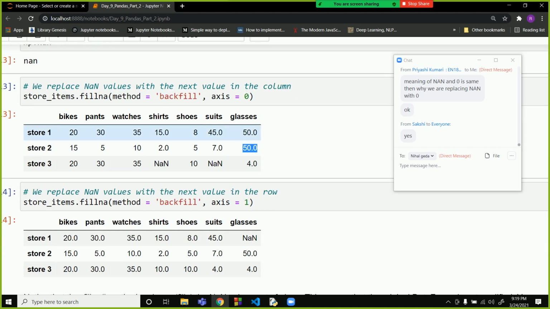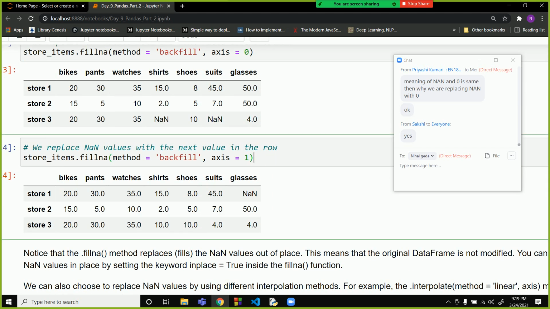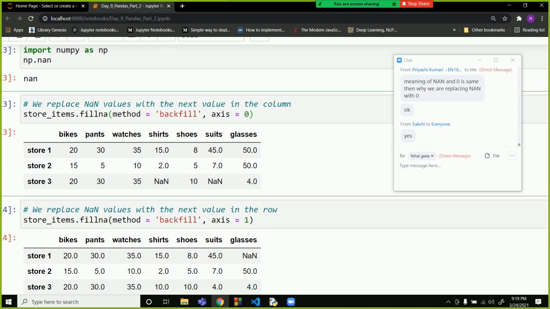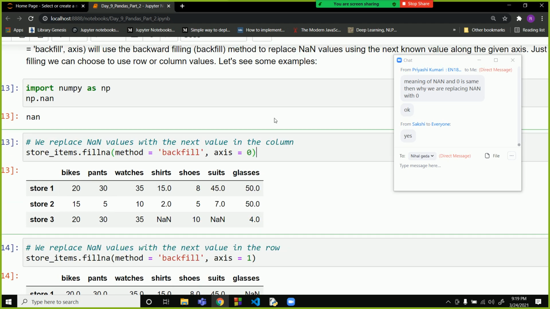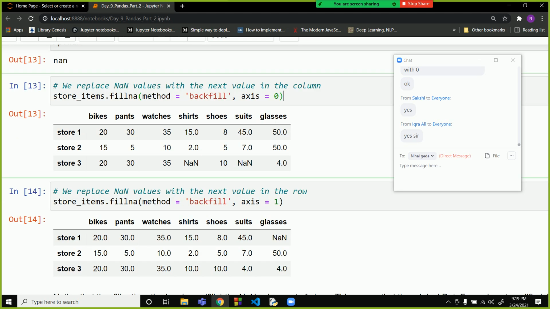Now same is with axis. Back fill is filling the values that are present after it. So there are no more rows after it. Since there are no more values, back fill will not be able to fill any NaN values over here. But over here the NaN value is filled.